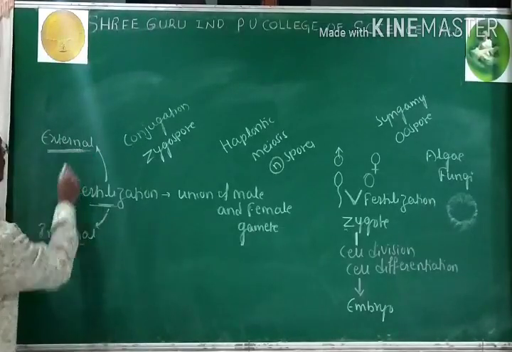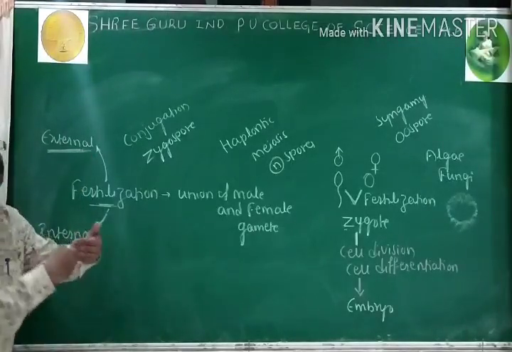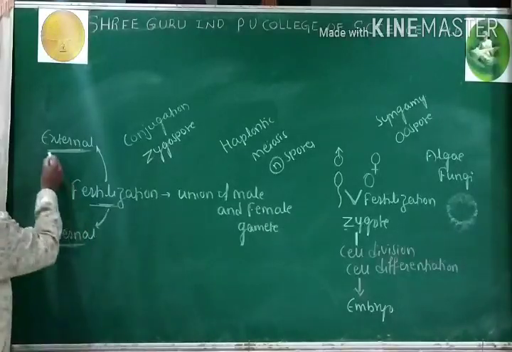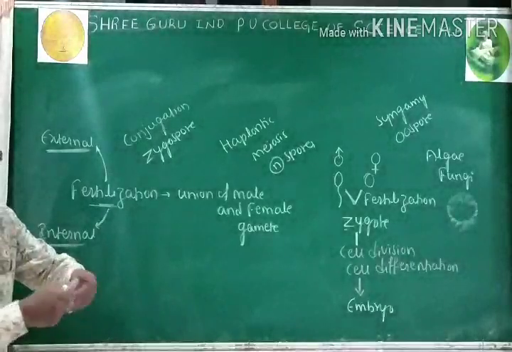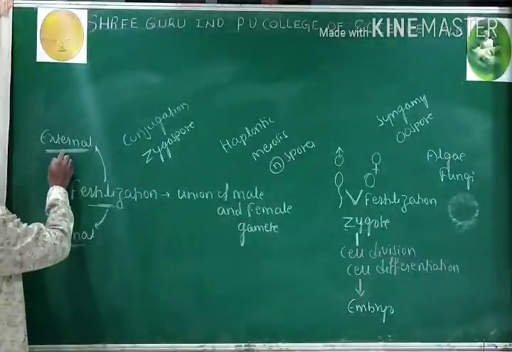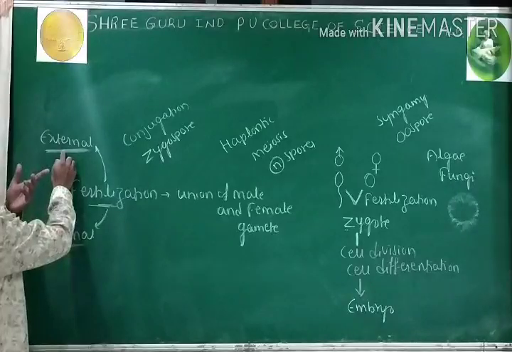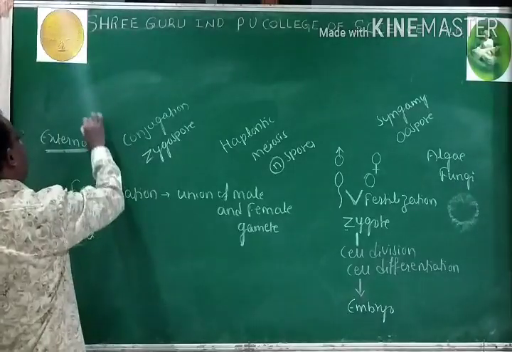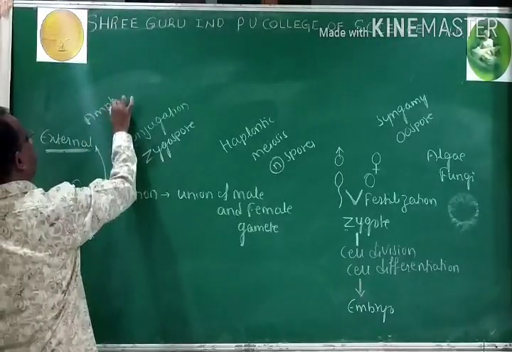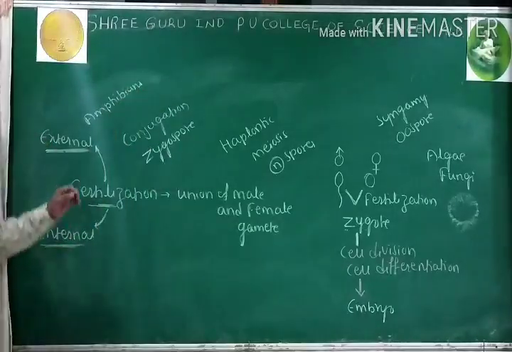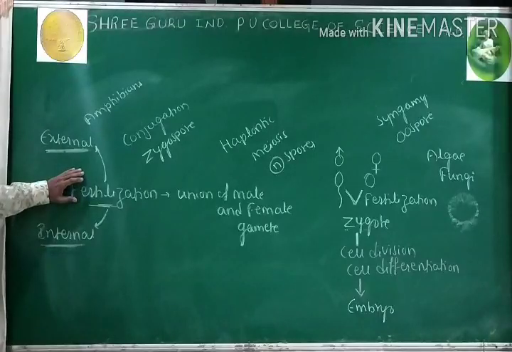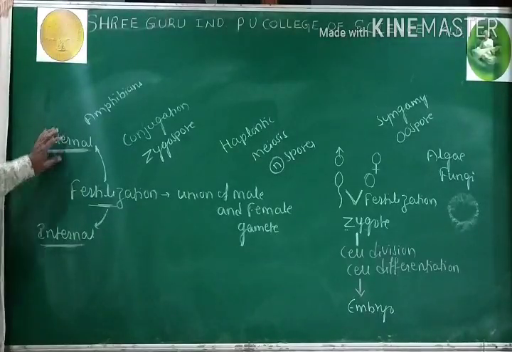If the fertilization takes place outside the body of the female, then it is called external fertilization. Example, amphibians.